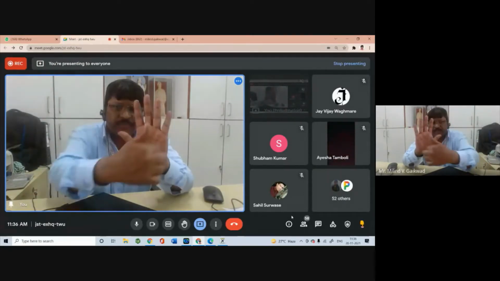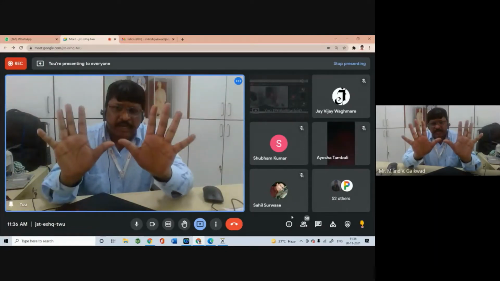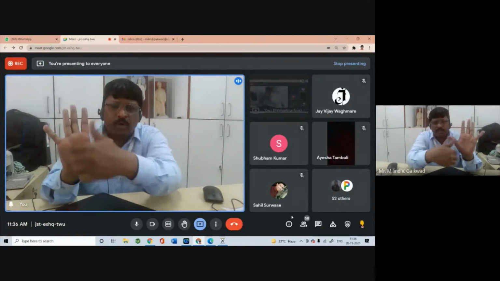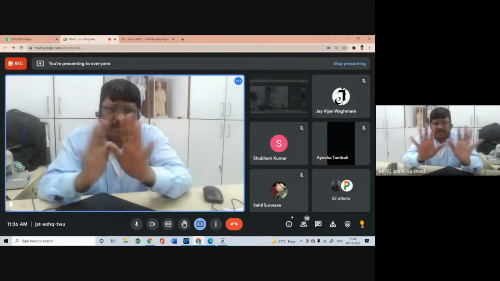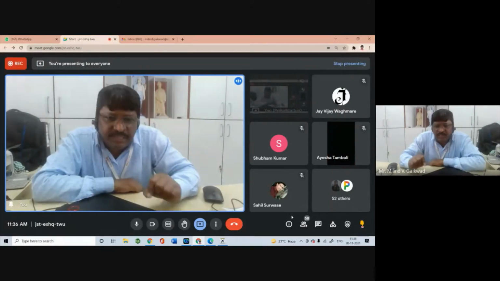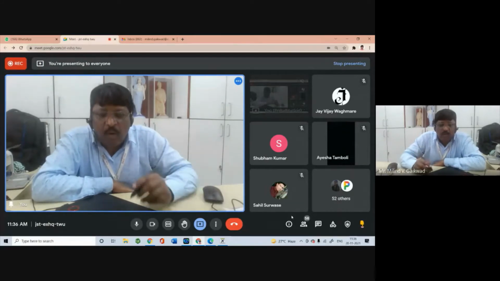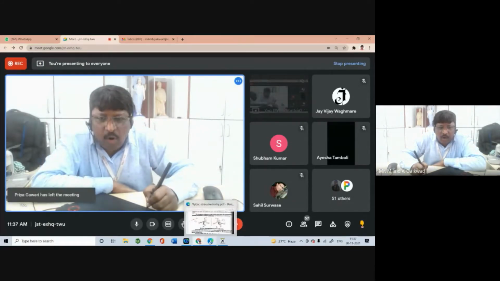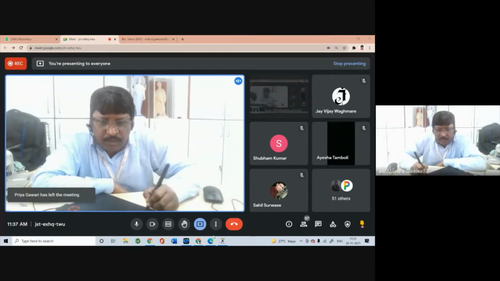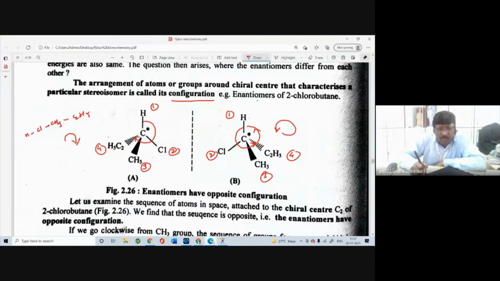So here it is clockwise and here it is anti-clockwise. These are opposite to each other. This is called configuration: how the atoms or groups are arranged in space. So here you have to see the configuration of this compound.